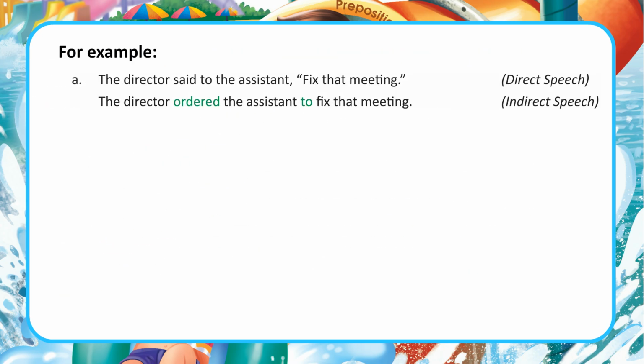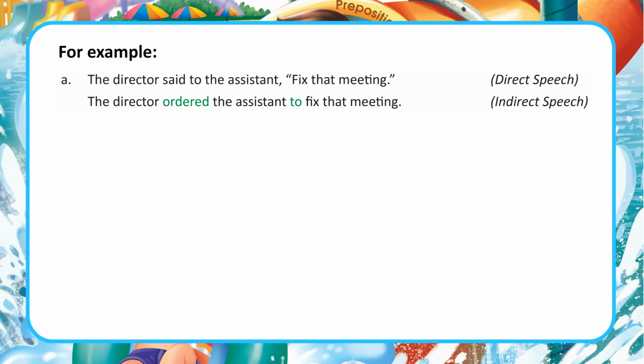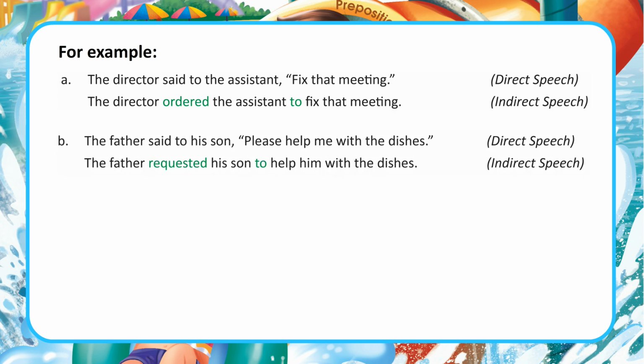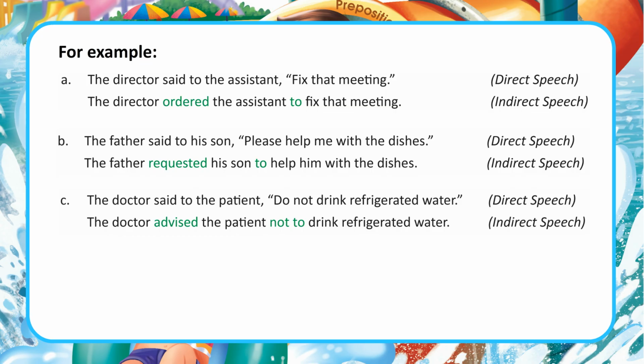For example, A. The director said to the assistant, "Fix that meeting." Direct speech. The director ordered the assistant to fix that meeting. Indirect speech. B. The father said to his son, "Please help me with the dishes." Direct speech. The father requested his son to help him with the dishes. Indirect speech. C. The doctor said to the patient, "Do not drink refrigerated water." Direct speech. The doctor advised the patient not to drink refrigerated water.